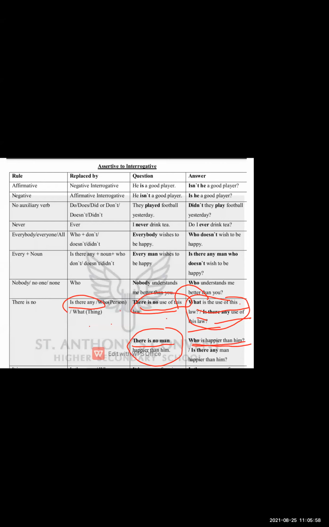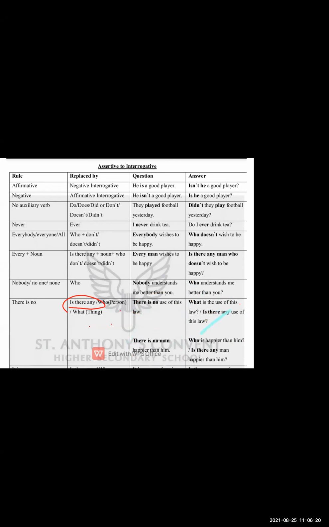Who is happier than him? Is there any man happier than him? Okay. So such kinds of sentences we have to make for students: if the sentence is affirmative, convert it into a negative interrogative. If it is negative, convert it into an affirmative interrogative.